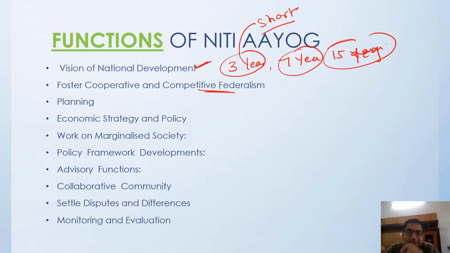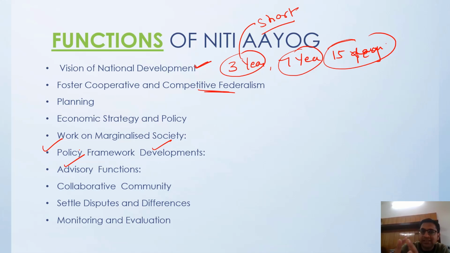The government will get proper views, ideas, strategy and policies from NITI Aayog, because it will have state-of-the-art scientists, bureaucrats, and people from various fields and areas. They will help in developing policies and frameworks. They also have advisory functions to the government of India and the state governments. States can also ask NITI Aayog for the formation of any kind of policy.